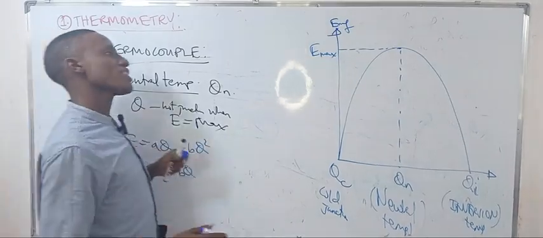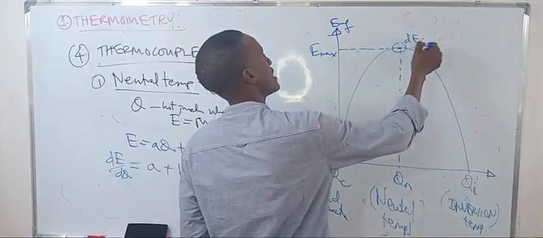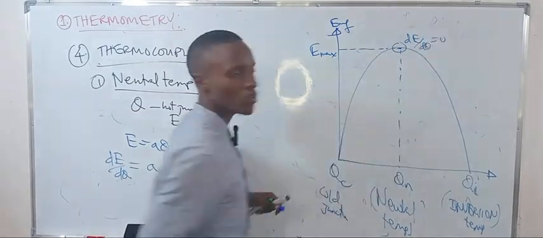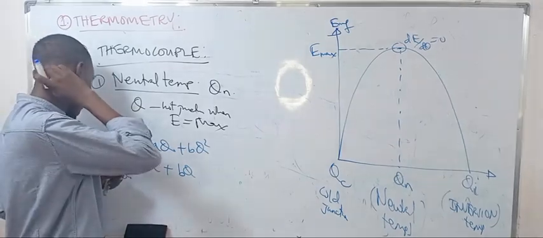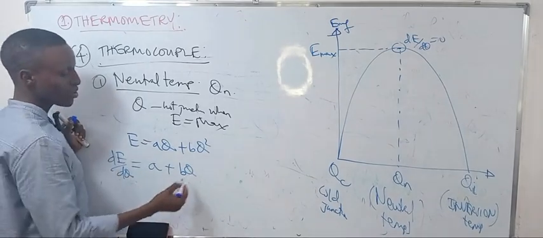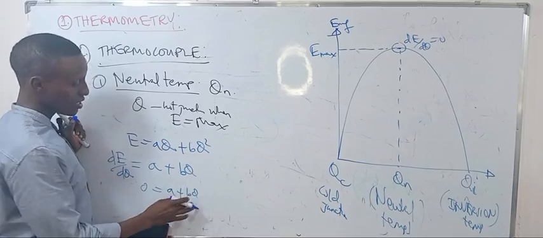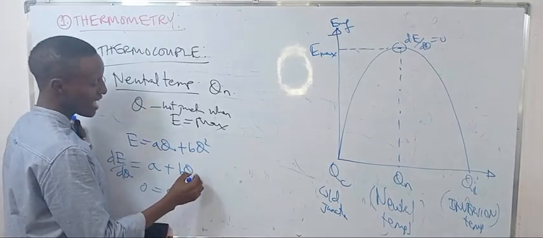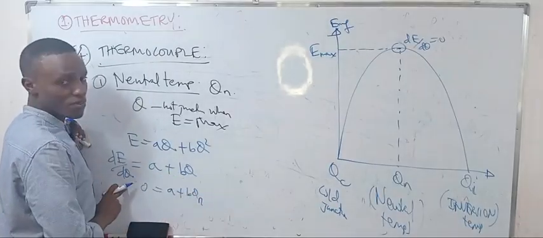At maximum, dE over dθ is equal to 0, since it is the maximum value and the derivative of a constant is 0. So 0 is equal to A plus Bθ. Theta is the neutral temperature when this is 0.